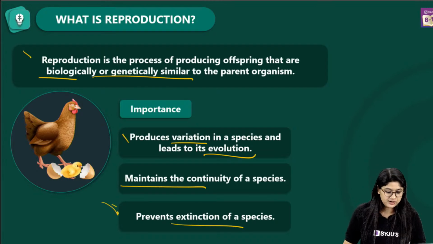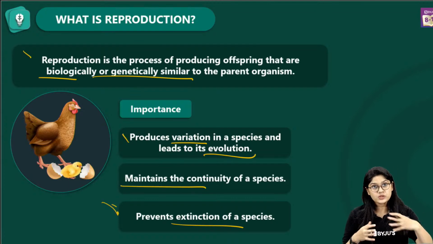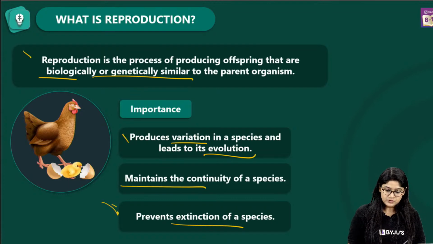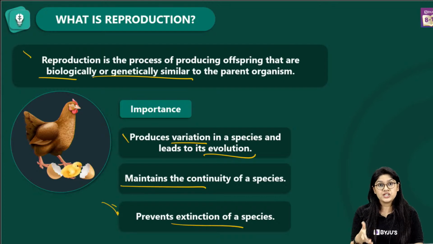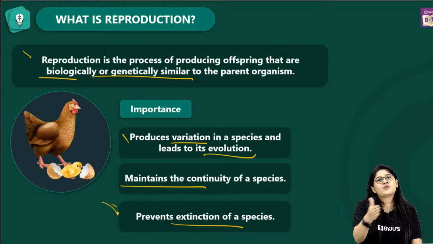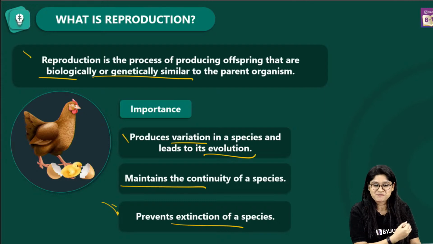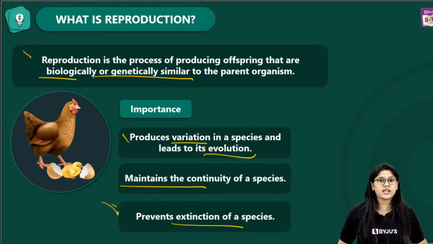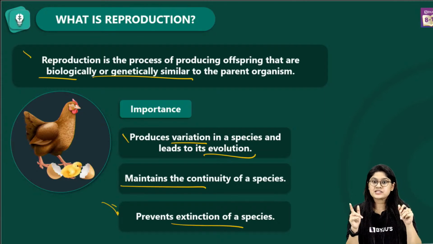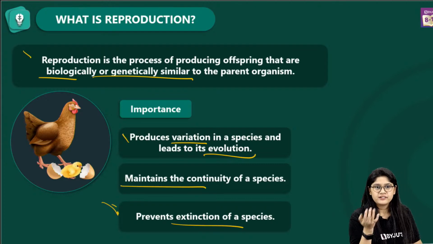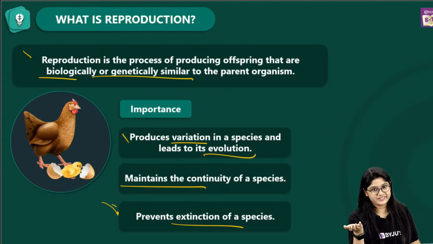If the species are continuously reproducing, we'll see the population growing, right? There will be continuity of the species, a lot of variation can come, and that will contribute to the evolution process. And of course, it will not allow the species to go extinct, like dinosaurs. We don't have dinosaurs anymore, right?